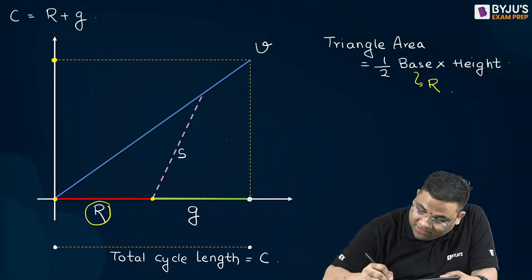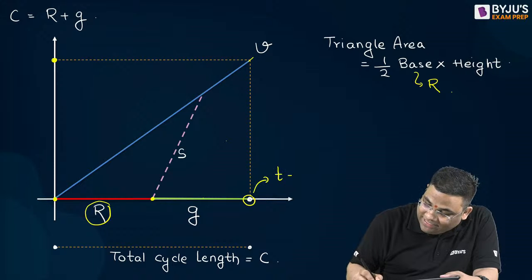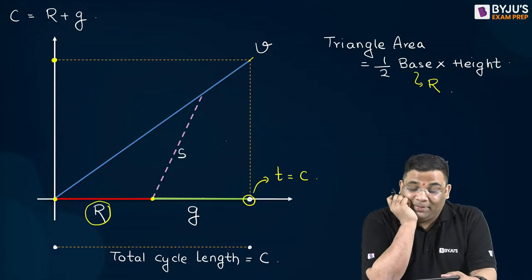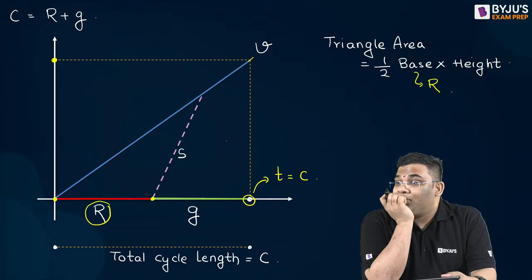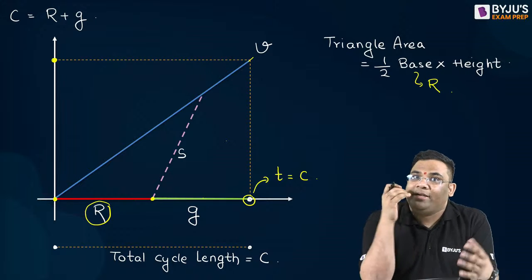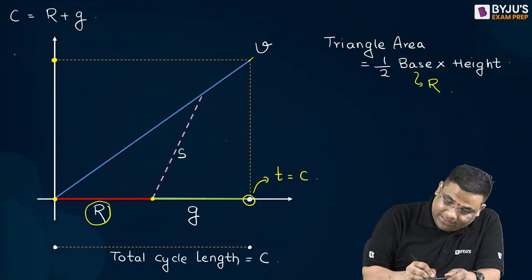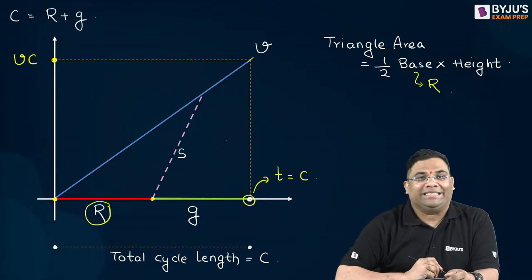You see, this slope is V and this time is C, right? Here the time is equal to C, right? So what is this particular value? Please write in the comment section. At time t, what is the number of vehicles? V into t. So here it is V into C. Yes, it is V into C.